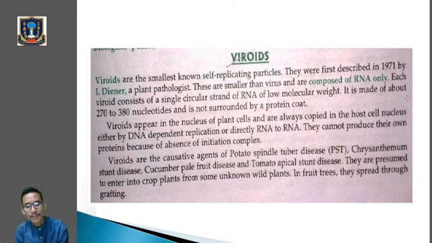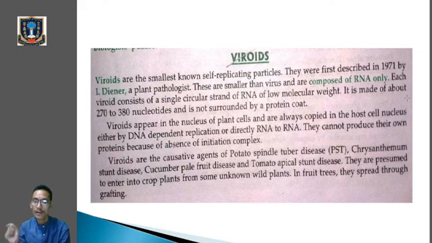Viroids are the causative agents of potato spindle tuber disease, PSTD, chrysanthemum stunt disease, cucumber pale fruit disease, and tomato apical stunt disease. And they are presumed to enter into the crop plants from some unknown wild plant. So kindly go through this.